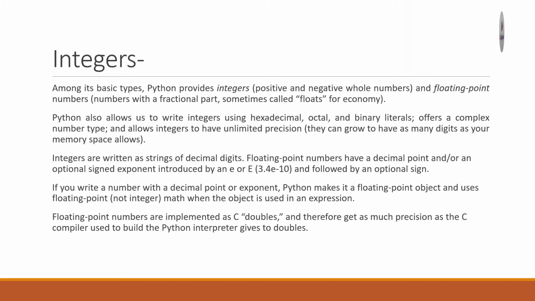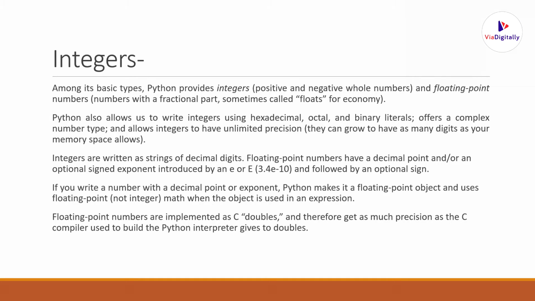Python allows us to write integers using hexadecimal, octal, and binary literals, offers a complex number data type, and allows integers to have unlimited precision. Means whatever amount of precision you need. For example, if you need precision at the millionth or billionth place, you can get that in Python.